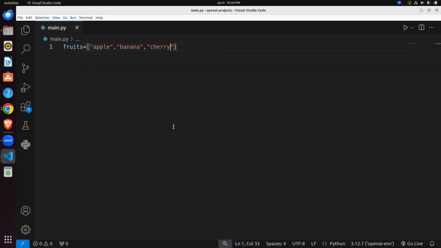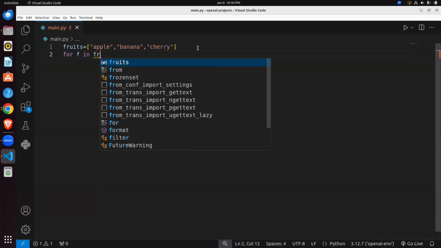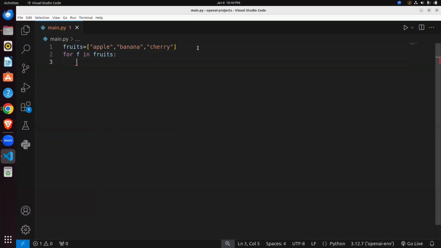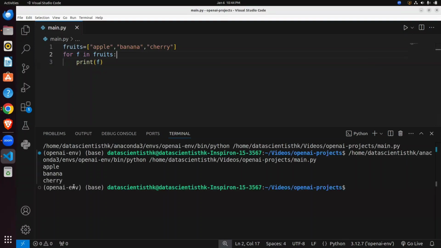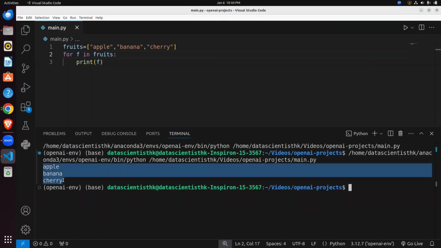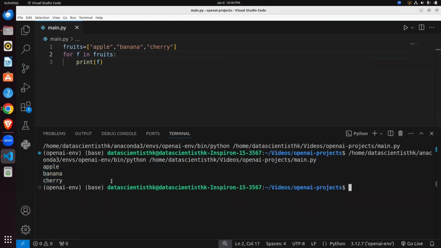I want to print all the fruit names, so I use for f in fruits, then print f. You can see when I execute, the terminal output is apple, banana and cherry.